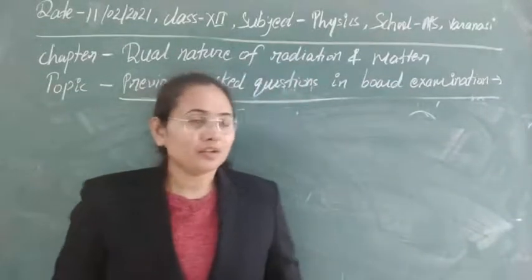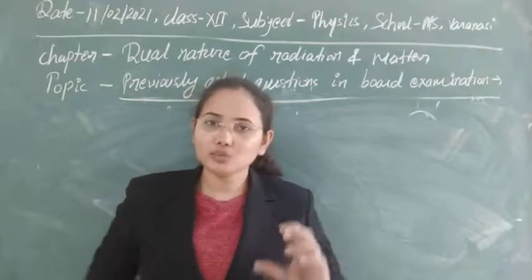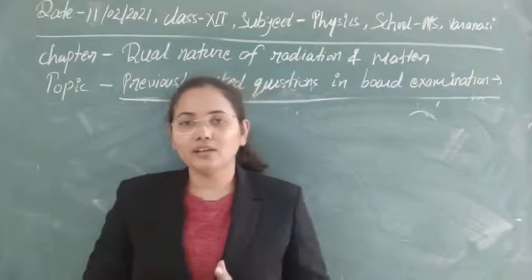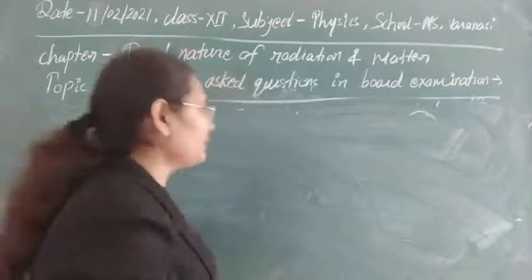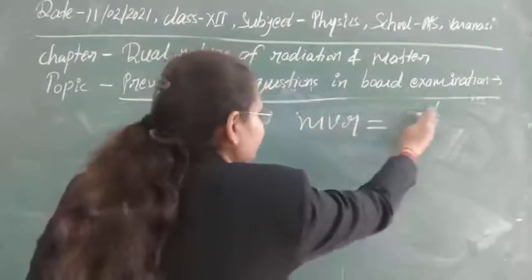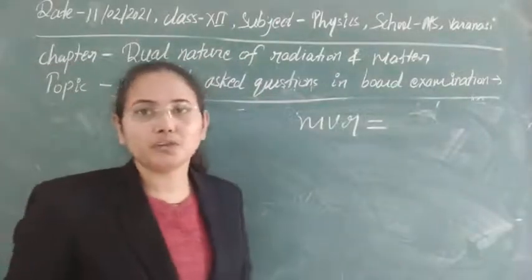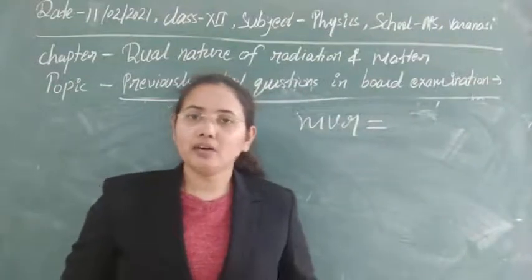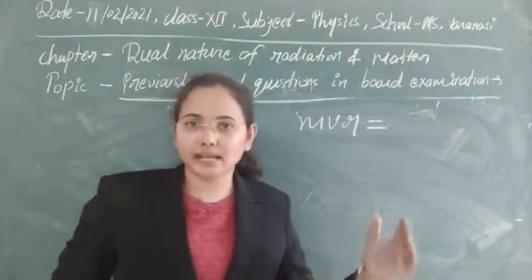According to Bohr's second postulate, an electron can revolve only in those circular orbits for which the angular momentum of the electron is an integral multiple of h upon 2 pi. This is the condition for any stationary orbit. Bohr's first postulate is that an electron cannot revolve in every possible circular orbit, as was the concept of Rutherford.